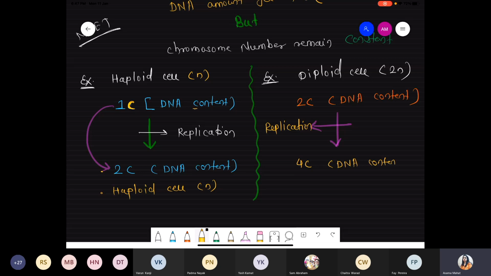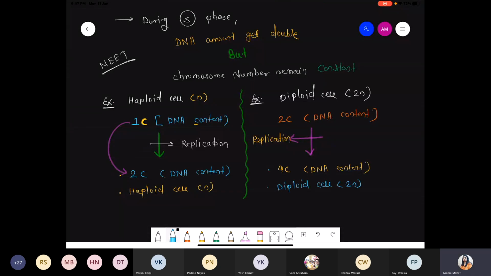The DNA amount gets double, that is 4C, but the cell remains in diploid condition. ये tetraploid नहीं बनेगा. Now the cell remains as it is, and the chromosome number remains the same. So please remember, only DNA amount gets double, but chromosome number remains constant.